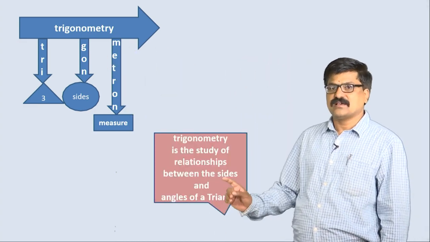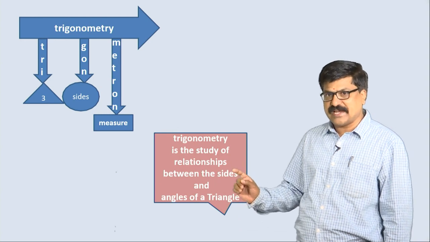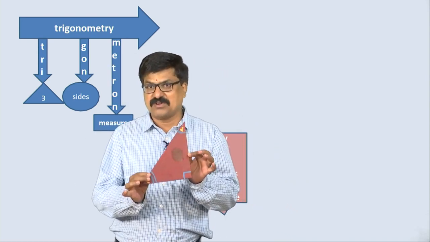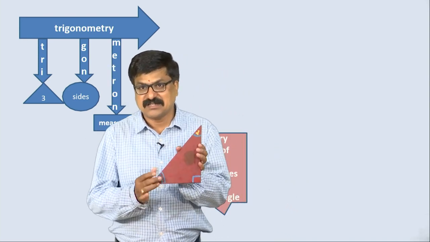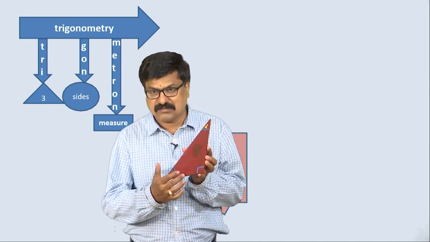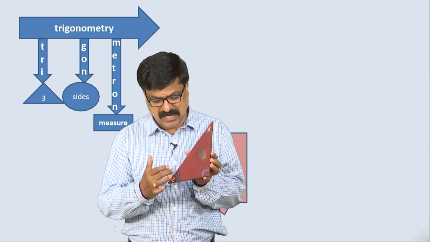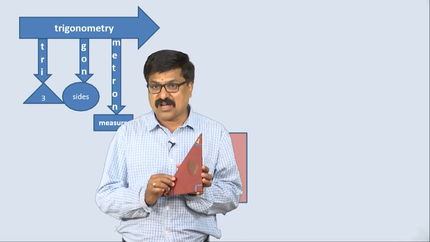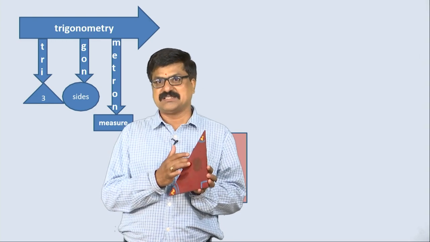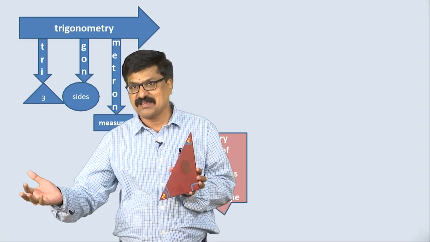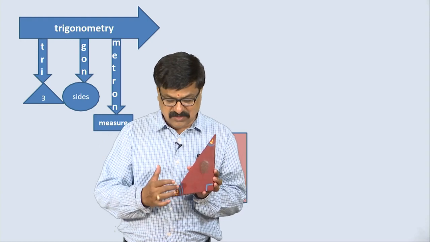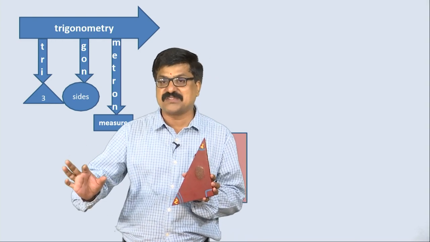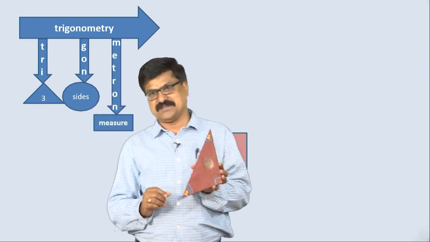Let us take the proper idea of the trigonometric definition. I have a triangle model here. This model contains 3 sides and 3 angles, hence it is a triangle. We know how to measure the length of the sides by using a scale, and the angles of the triangle by using a protractor.